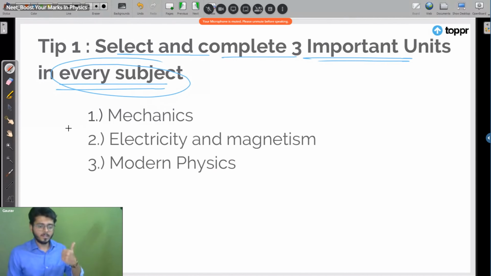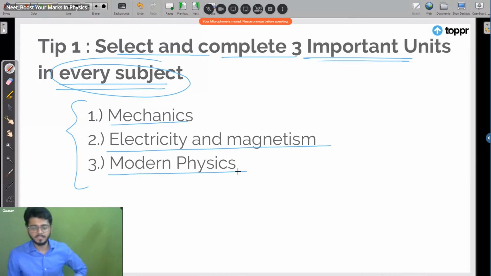In the subject of physics, the 3 important units are mechanics, electricity and magnetism, and modern physics. If you are preparing for NEET, then modern physics, and if you are preparing for JEE, then you should take thermodynamics here, right? Clear? Modern physics बहुत important है, semiconductors वगैरह बहुत important है, right? Okay. All right, so mechanics, electricity and magnetism, and modern physics. These are the 3 very important units and you cannot skip any of them, right? To get a really good score.